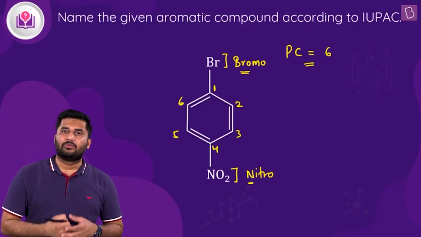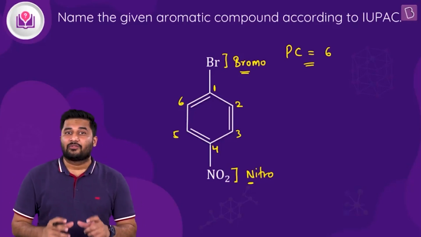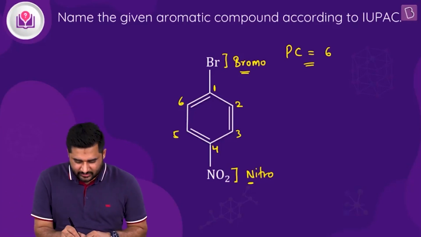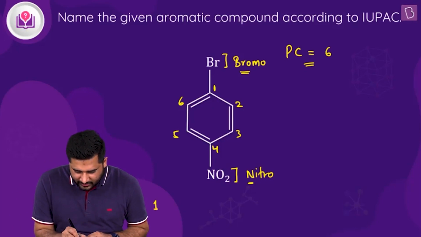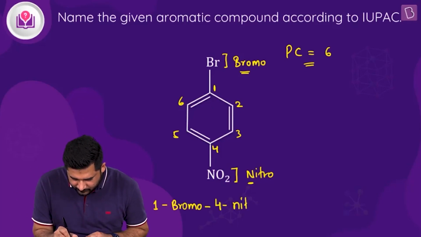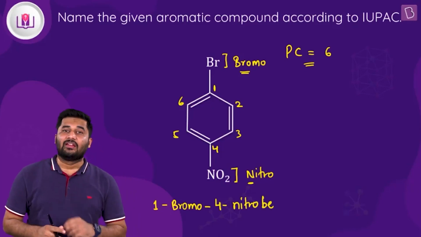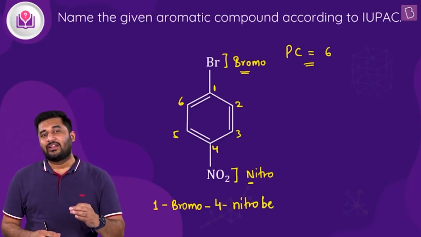So now let us write down the name. First of all, we'll start with the secondary prefix, and that too we have to follow the alphabetical order. So what will the name come out to be? It will be 1-bromo, 4-nitro. Then the word root is, and yes, one thing here: although the parent chain is cyclic, we will not use any primary prefix.